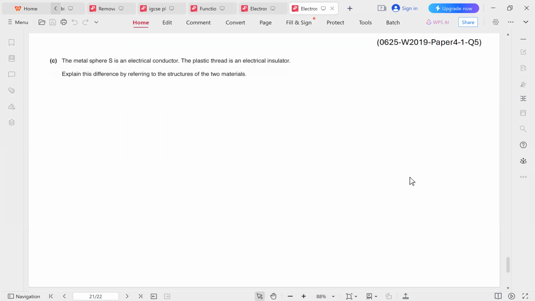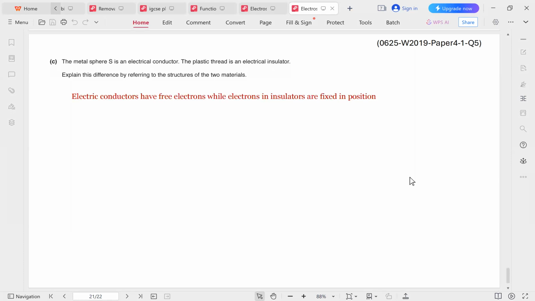The metal sphere S is an electrical conductor. The plastic thread is an electrical insulator. Explain this difference by referring to the structures of the two materials. Again, this is a different wording of the same exact concept. A conductor has free moving electrons, while electrons in insulators are fixed in position.